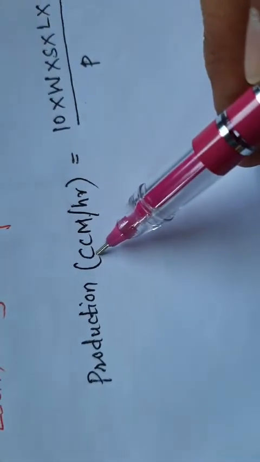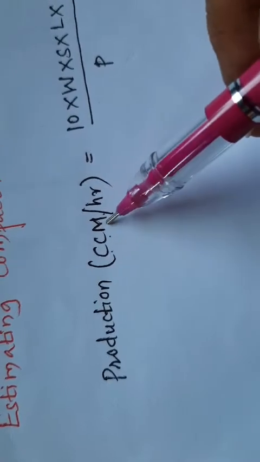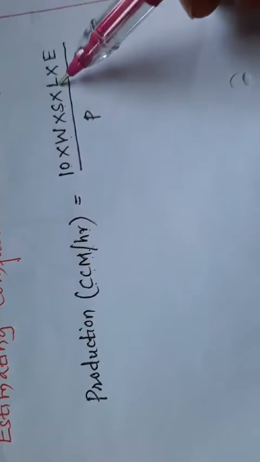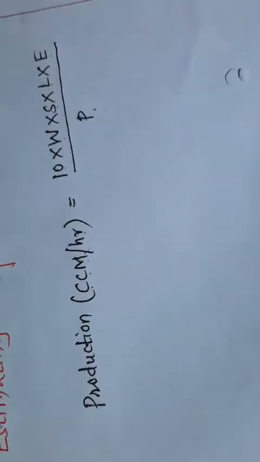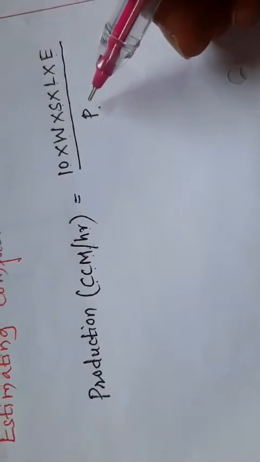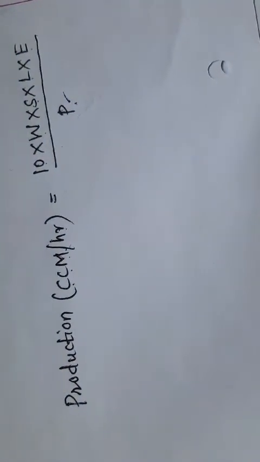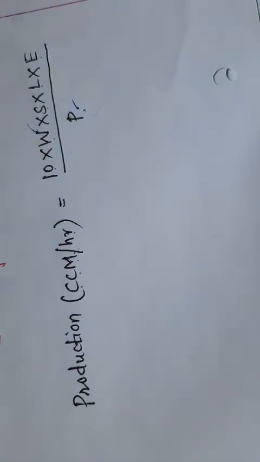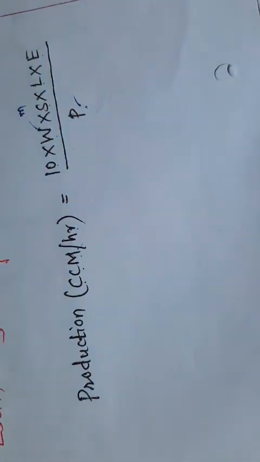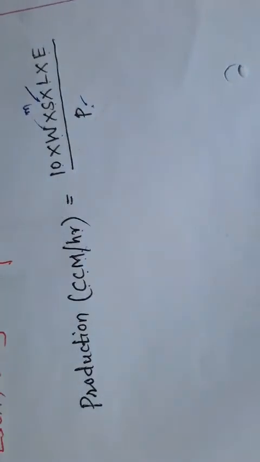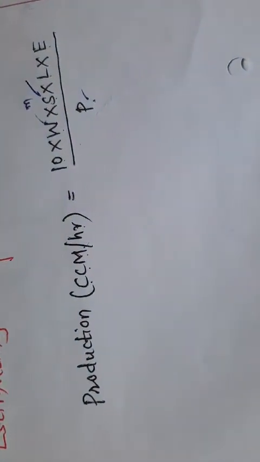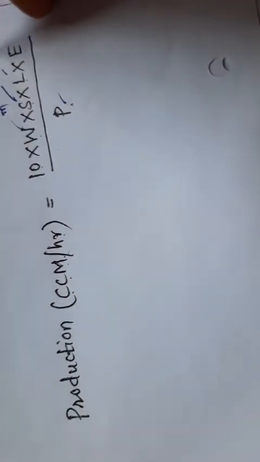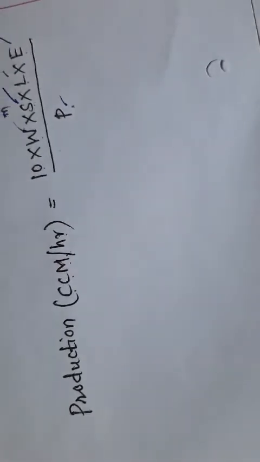CCM is nothing but compacted cubic meter per hour, and that is given by the formula 10 into W into S into L into E divided by P, where P is the number of passes required to compact the particular layer, W is the width compacted per pass, usually given in meters, S is the compactor speed in kmph, L is the compacted lift thickness, given in centimeters, and E is the job efficiency.